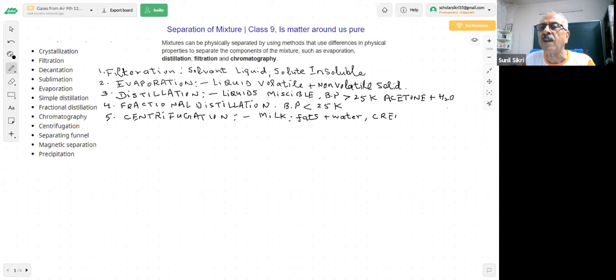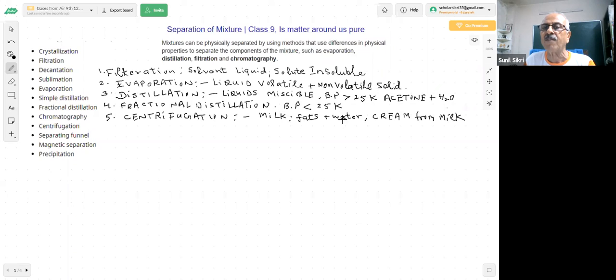Important question for the exam: how will you prepare cream from milk? It has been asked many times in the papers. You are very well aware of what we do in centrifugation. Because there is a difference in density, the fat particles are denser than water.